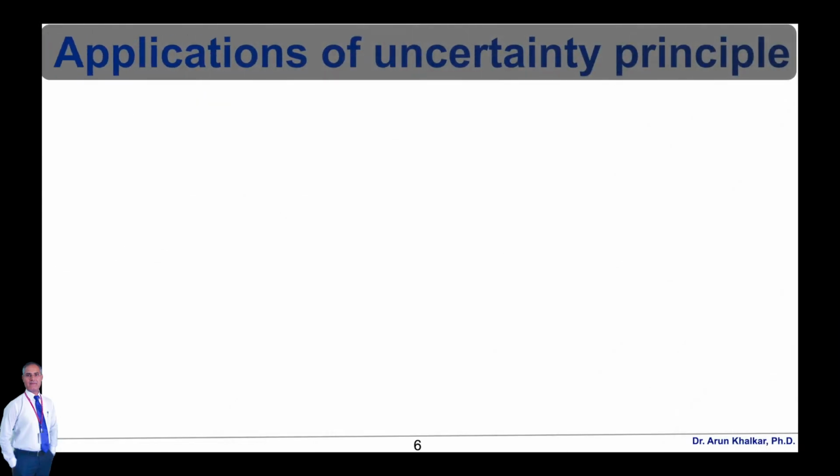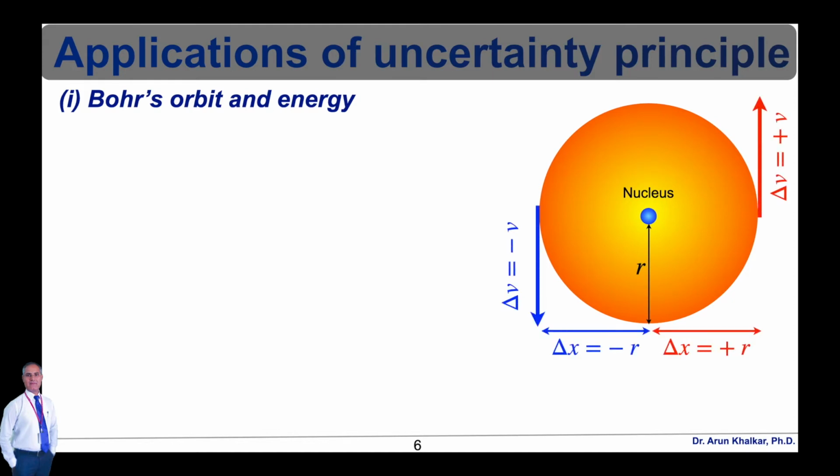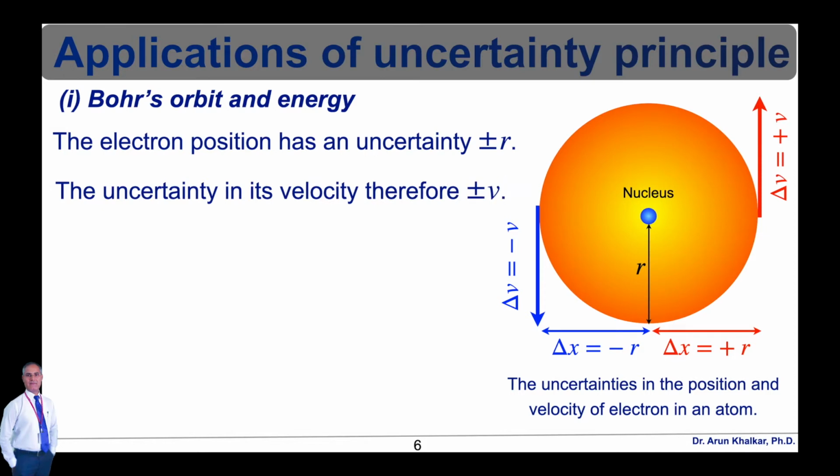Now let's see the applications of the uncertainty principle. The first application is Bohr's orbit and its energy. Let's consider the electron in a hydrogen atom as shown in this figure. We don't know at any instant the position of the electron in its orbit. It might be on the left or right of the nucleus. The electron position has an uncertainty plus or minus r, where r is the radius of the orbit. We likewise cannot know whether the electron is moving in an upward or downward direction. Therefore, the uncertainty in its velocity we can write as plus or minus v.